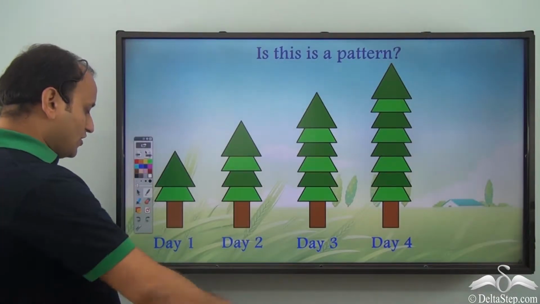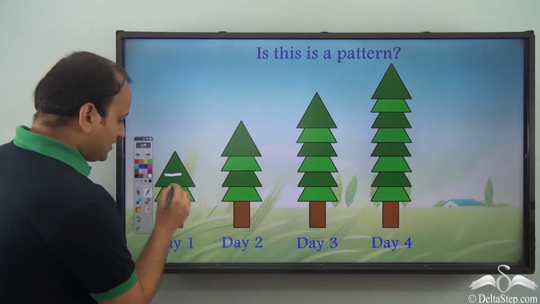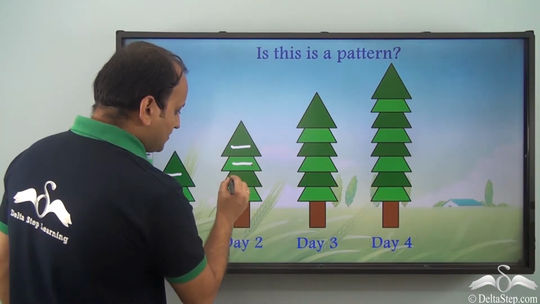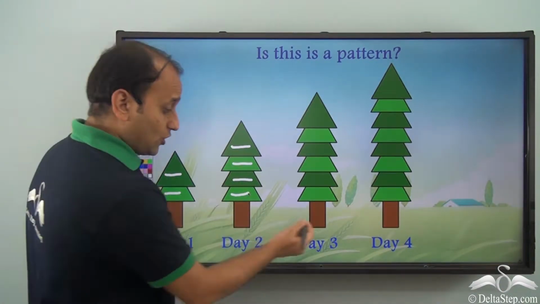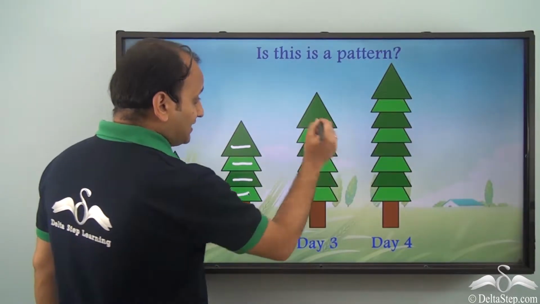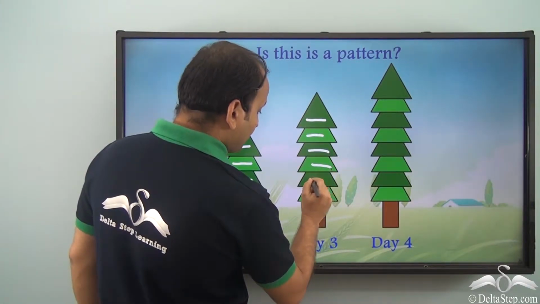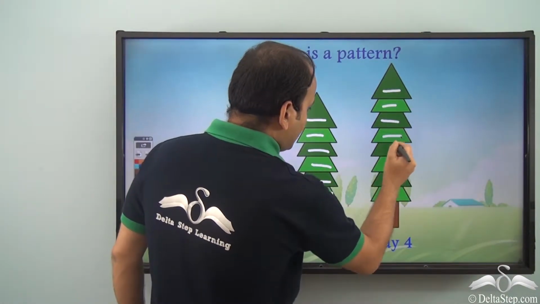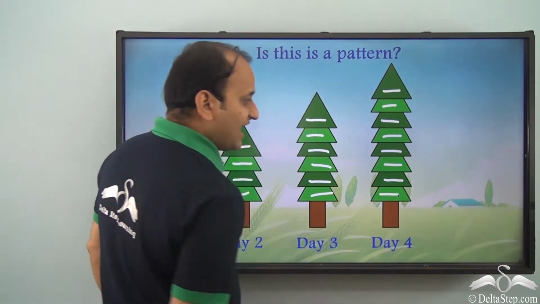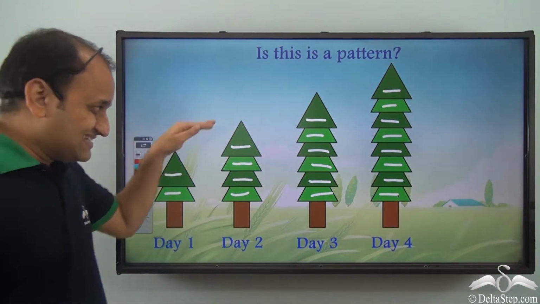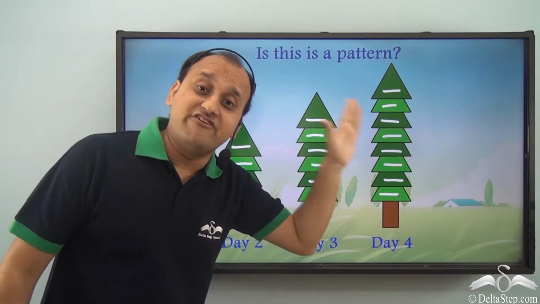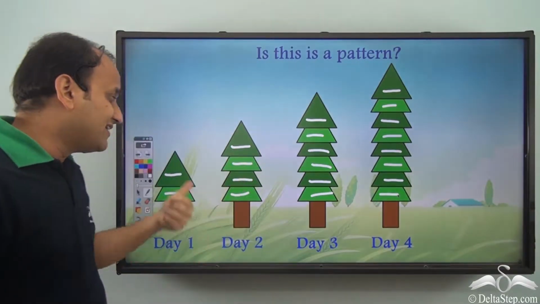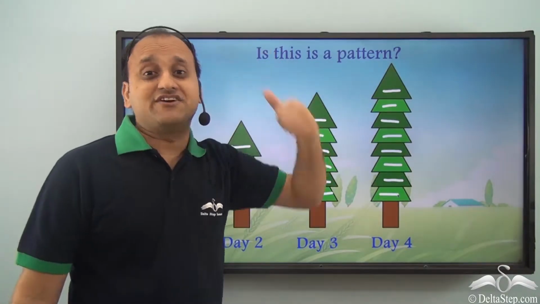Let's see. So I have on the first day 2 blocks. On day 2, it grew, and now we have 4 blocks. On day 3, it grew again, and we have 1, 2, 3, 4, 5, 6 blocks. On day 4, 1, 2, 3, 4, 5, 6, 7, 8 blocks. So this is growing by 2 blocks every day. So we have an increasing pattern here, and it is increasing by 2 blocks every day.